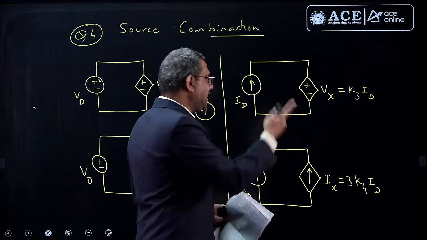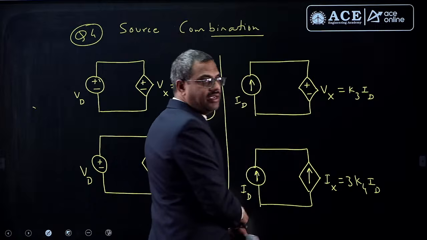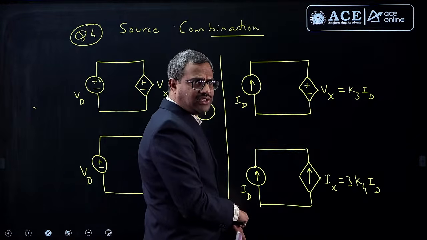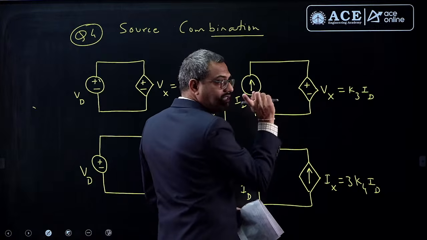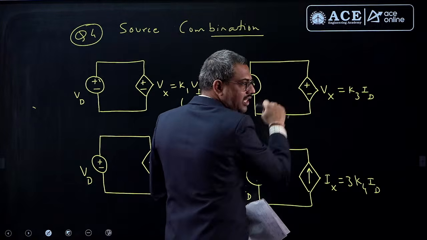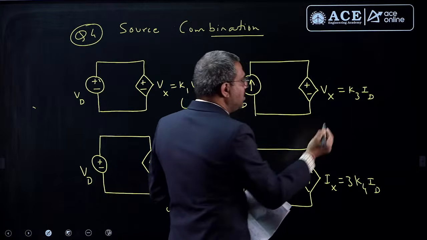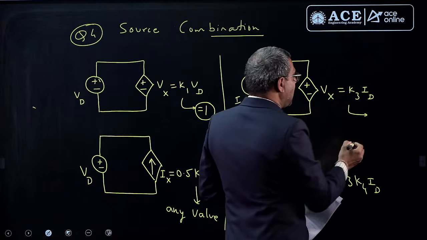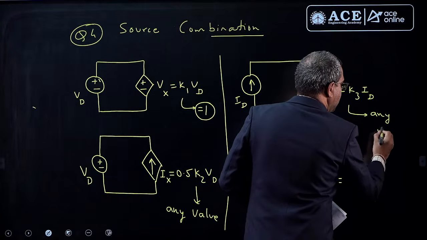Now here also you see again one independent current source in series with a dependent voltage source. Here also there is no such restriction. In a series combination, current is always fixed. This current will go here. Maybe it is again a sink, provided K3 is positive, but K3 does not have any restriction here. Again, this can be any value.